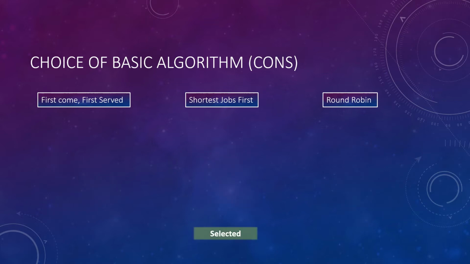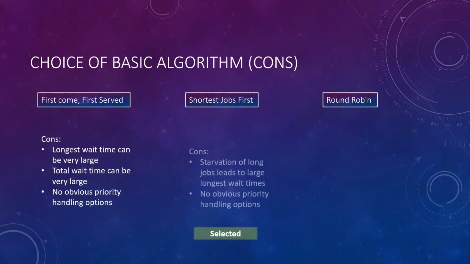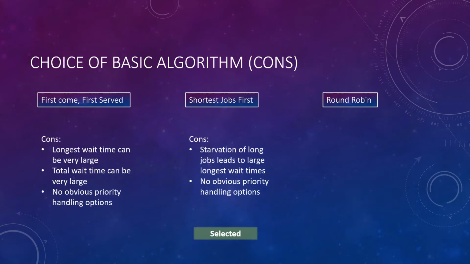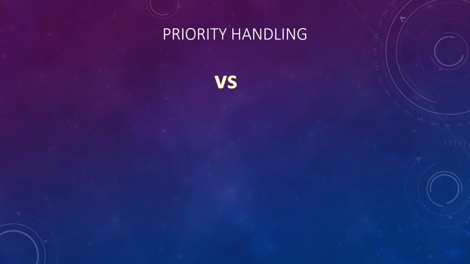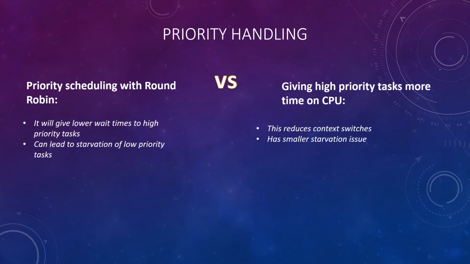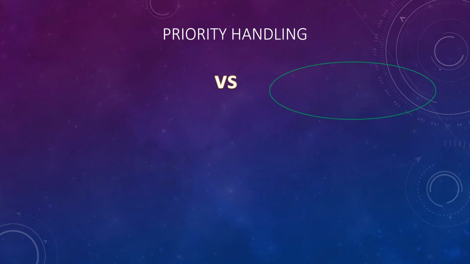For the cons, first come first serve and shortest job first have longer wait time and can lead to starvation, whereas round robin has more context switches. And we went with round robin. For priority handling, we had two options: priority scheduling with round robin, where lower wait time is given to higher priority, compared to giving more runtime or CPU time for the higher priority. And we chose the latter one.